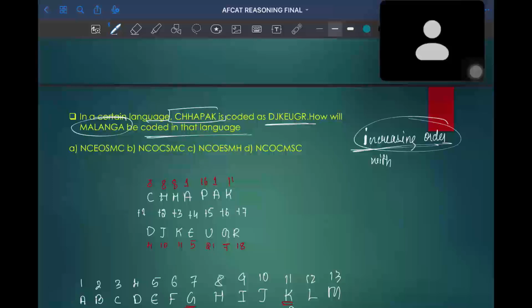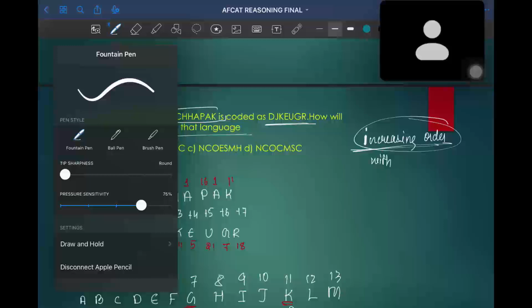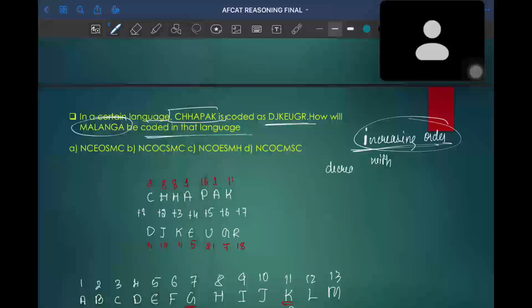Okay. And you can find a similar question with a decreasing order as well. Decreasing order questions will also be there. So now let us solve the question which they have asked.